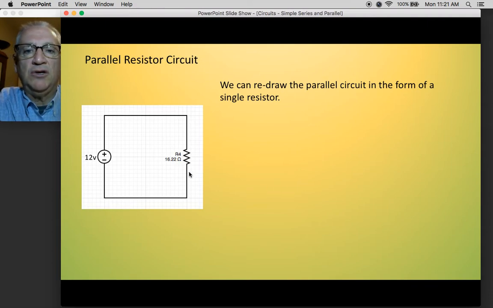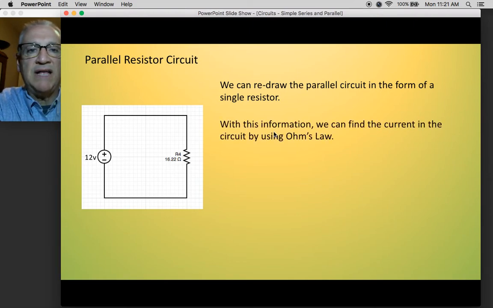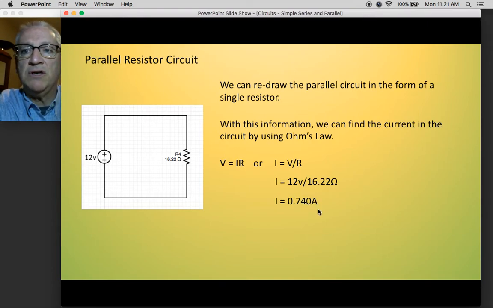We can redraw this now as a parallel circuit. Instead of 3 resistors, we now have 1 resistor with 16.22 ohms sitting right here. Because of that, we can now find the current flowing in this wire headed toward the parallel circuit with just Ohm's law. We find out that it's 12 volts divided by 16.22 ohms, or 0.740 amps. Now in the series circuit, the total current was 0.08 amps. So this has significantly more